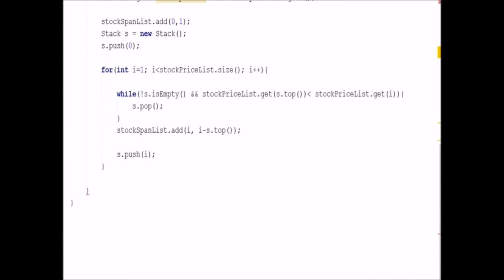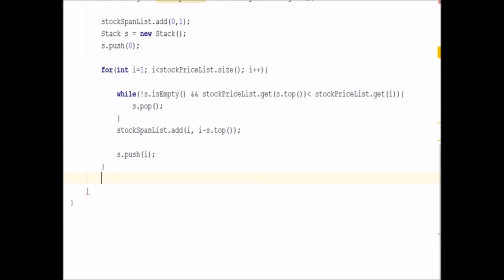So what we have done here is, while the stack is not empty and the stock price on the top of the stack is less than the current day's price, we just pop. When we reach a point where either the stack is empty or the stock price on the top of the stack is greater than the current day's price, we calculate the span of that particular day as i minus the top of the stack.